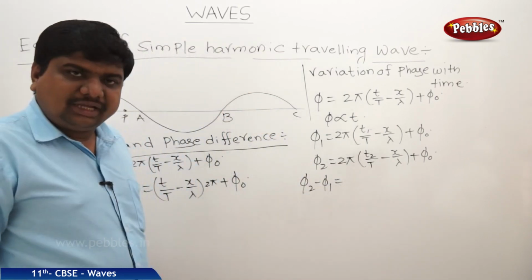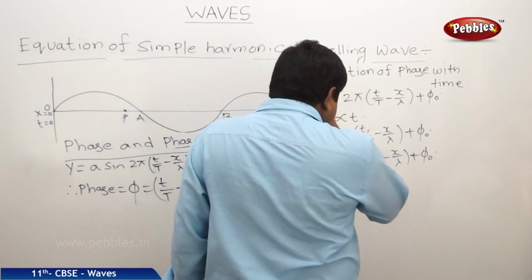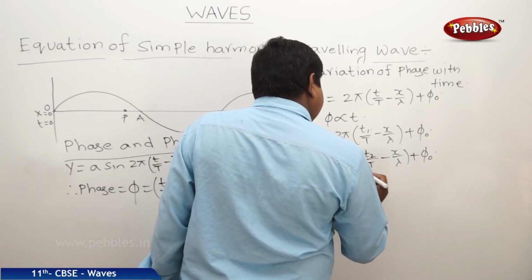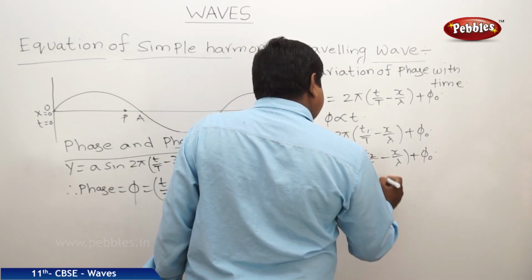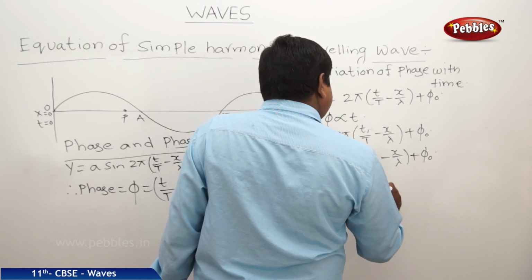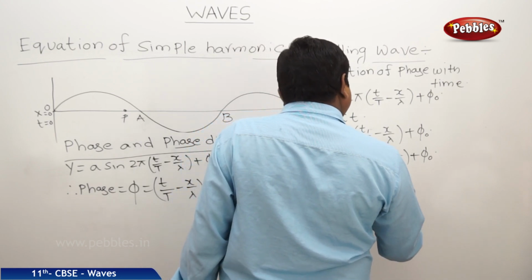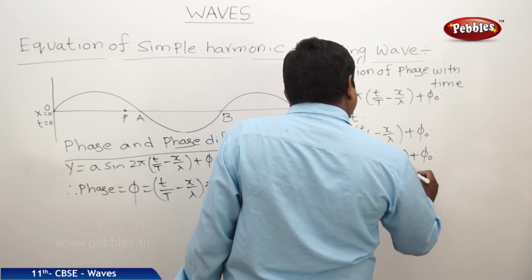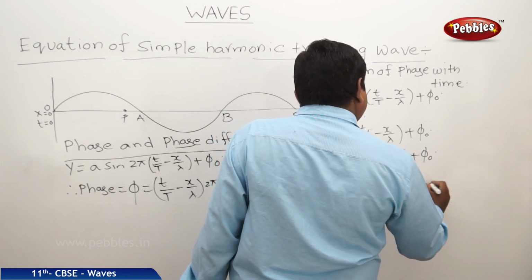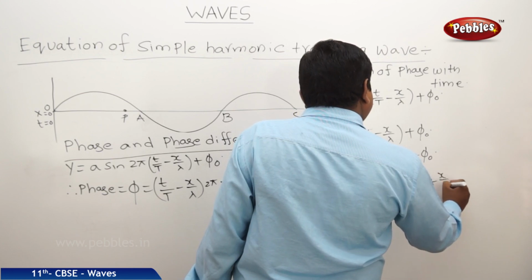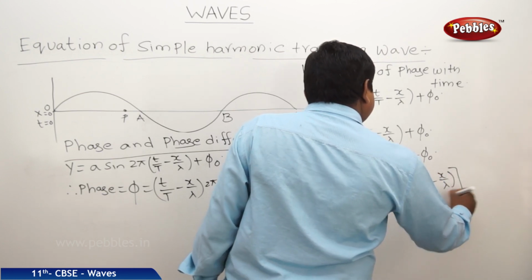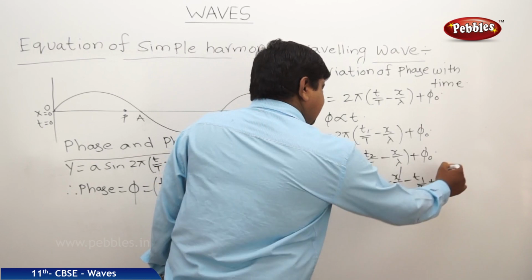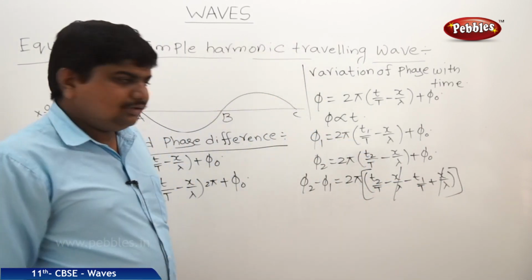If you see phi 2 minus phi 1, this phi naught and phi naught get cancelled out. Therefore, it is 2 pi into (t2 by T minus x by lambda minus t1 by T plus x by lambda). So this plus x by lambda and minus x by lambda get cancelled out.